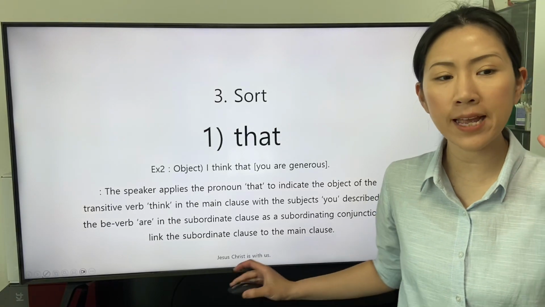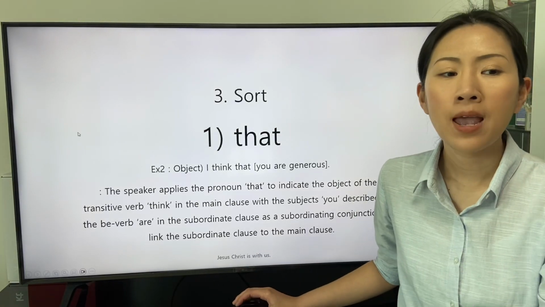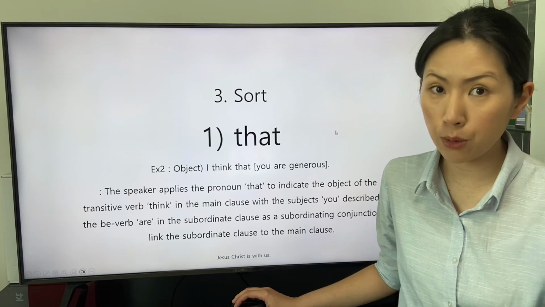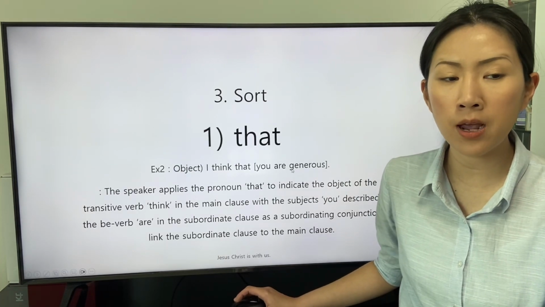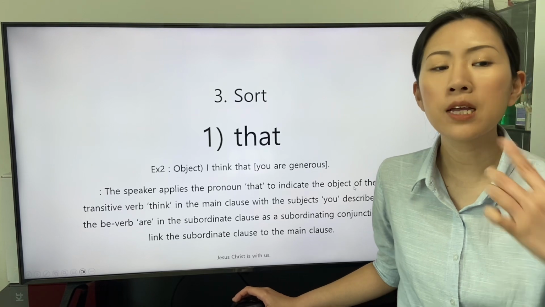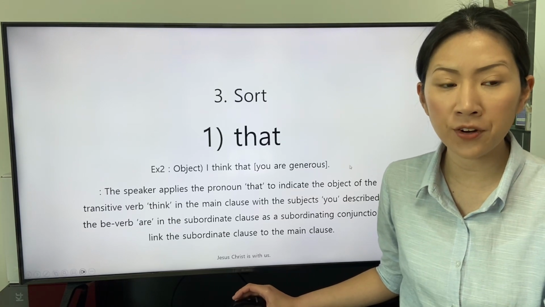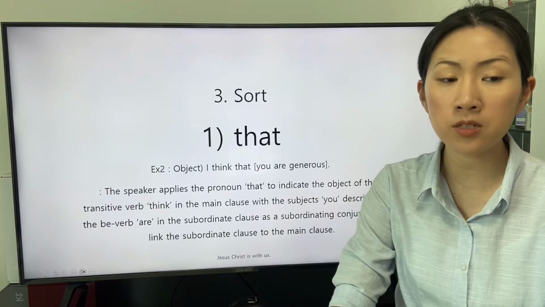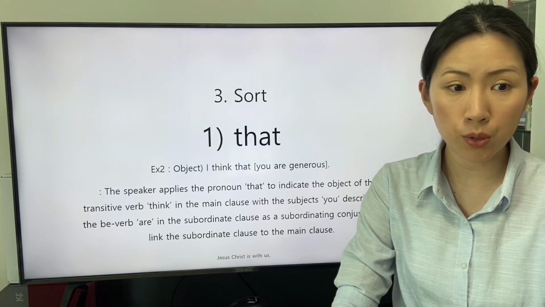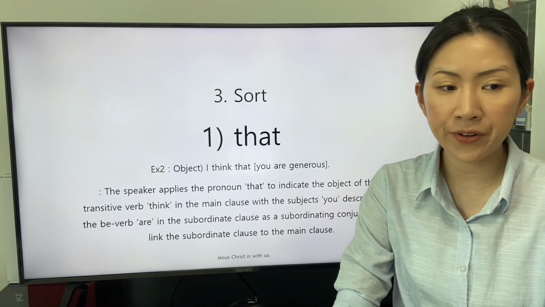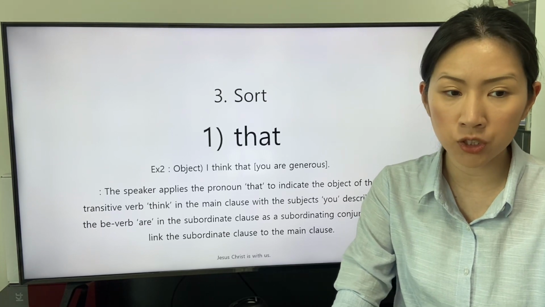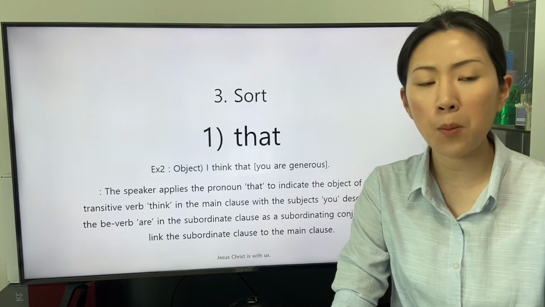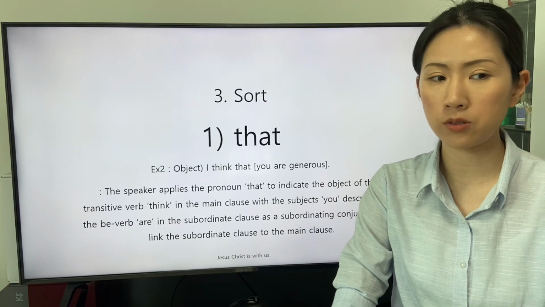The second sentence is this. I think that you are generous. The speaker applies the pronoun that to indicate the object of the transitive verb think in the main clause with the subject you, described by the be verb or in the subordinate clause as a subordinating conjunction to link the subordinate clause to the main clause.